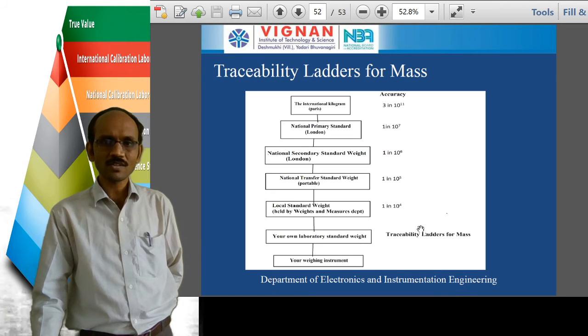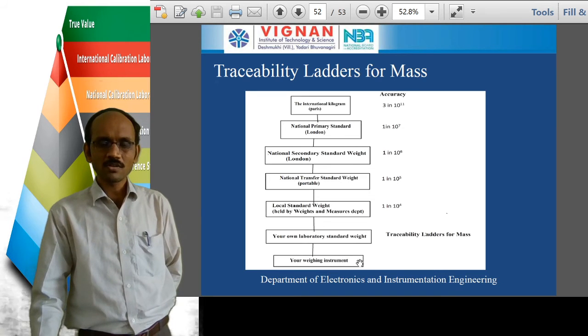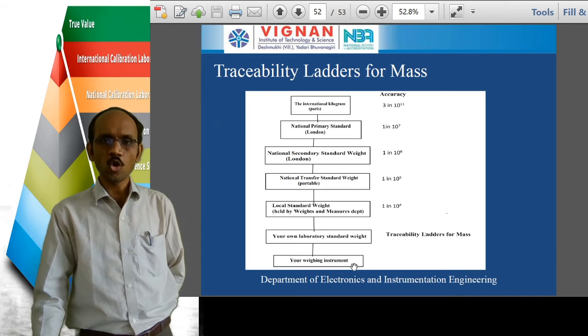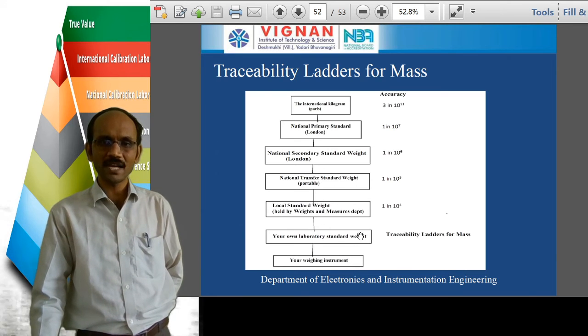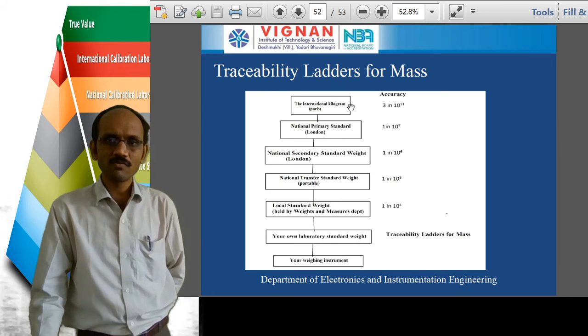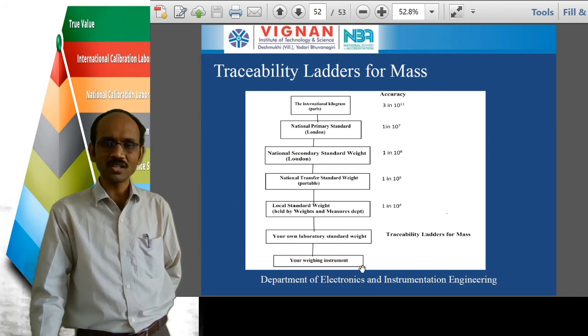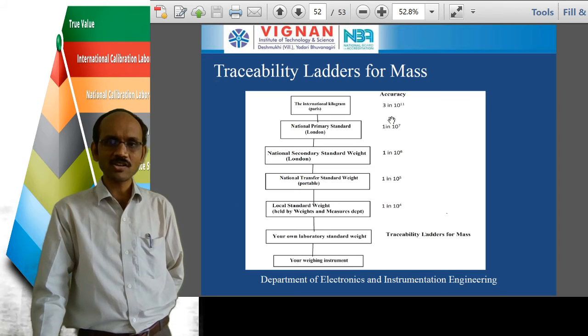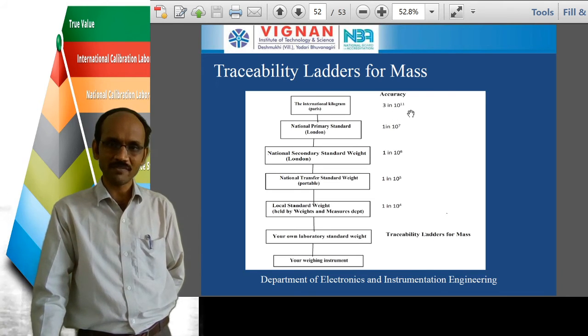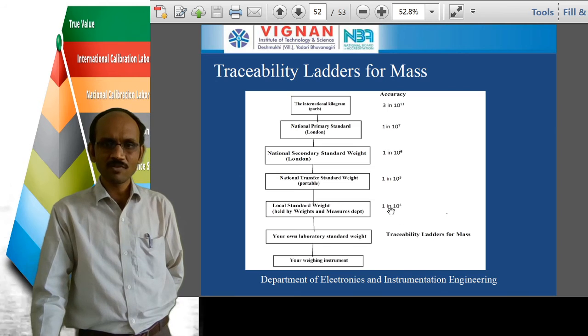Okay, and this is a traceability ladder for mass. So the bottom level here means we are using some field instruments for measuring this mass. The output of those field instruments are going to be compared with the remaining standards here. So at the top, the international kilogram will be having more accuracy compared to that of the field instruments. That is, the accuracy is 3 in 10 to the power of 11. If you take the remaining ones, they will be having some accuracy of 1 in 10 to the power of 4, 1 in 10 to the power of 6, in this way. Okay.